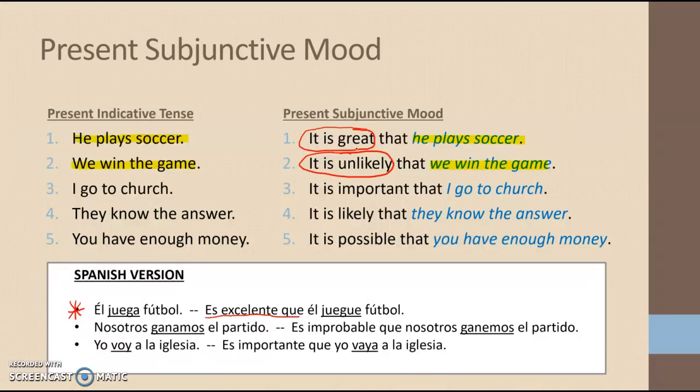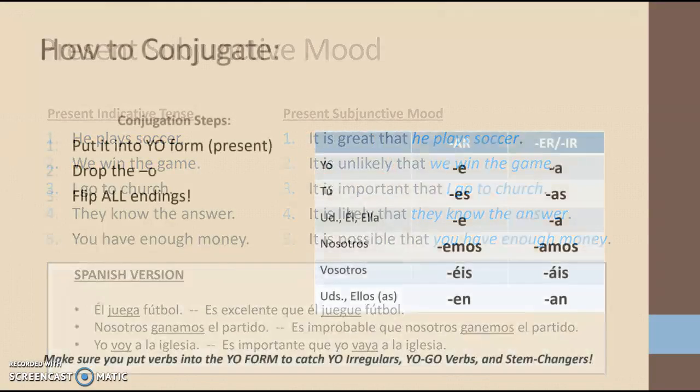We just don't realize we're using them because the translation's the same. So let's look at the Spanish version down here. Okay, nosotros ganamos el partido. We learned that in Spanish 1, how to form that sentence. But as soon as I put es improbable que in front of it, I've made ganamos turn to ganemos el partido.